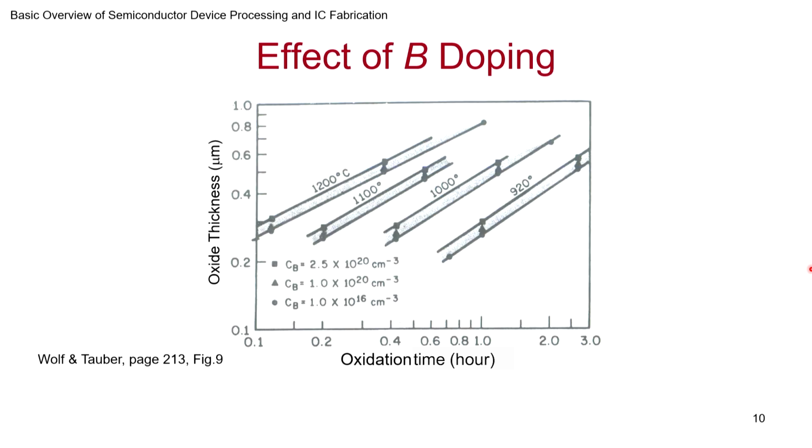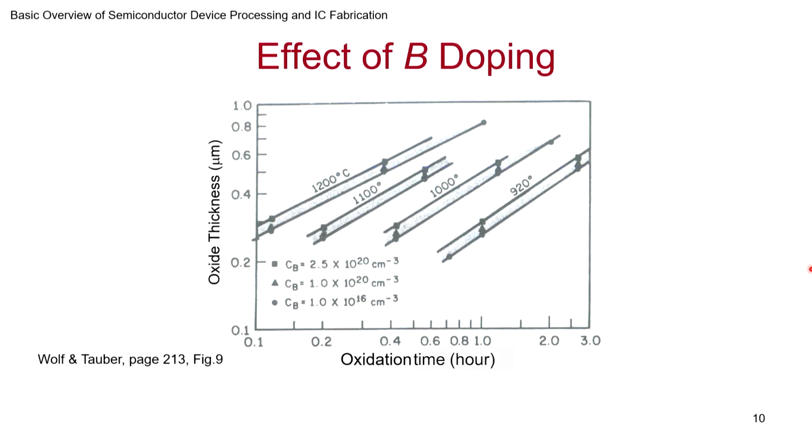So now, what is the effect of boron doping? Supposing I had a wafer which is p-type, and which is maybe doped with boron, another which is n-type, doped with, say, phosphorus. So let us see what that does. It turns out, depending on the silicon's doping, your oxidation rates can be affected. So let us see here.